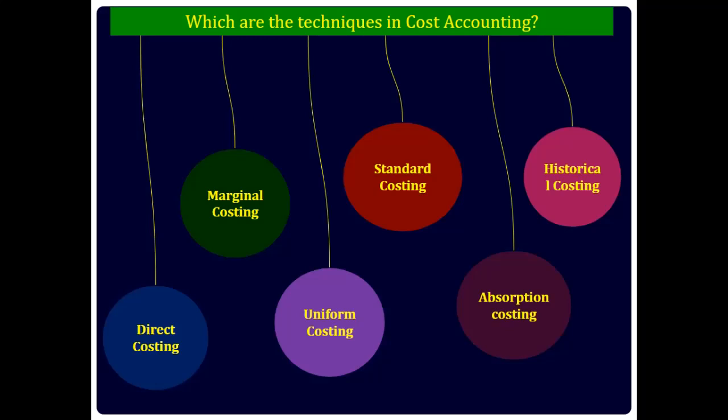Historical costing. It is comparison of all costs incurred after the process is performed. Uniform costing. In this technique, same costing practices are followed across certain units to facilitate comparison. Absorption costing. This is a method of full costing. In this, all costs are charged to the product, process, and project.